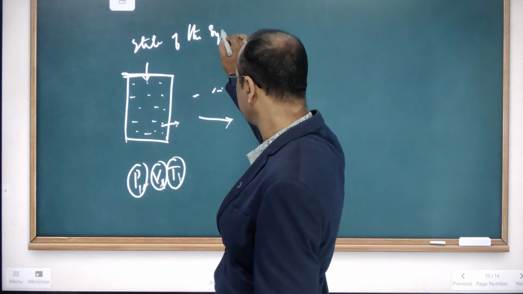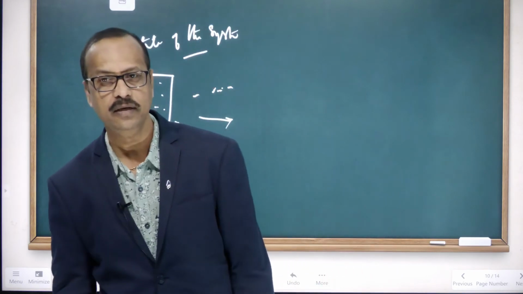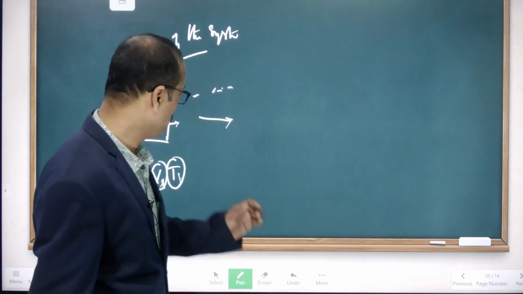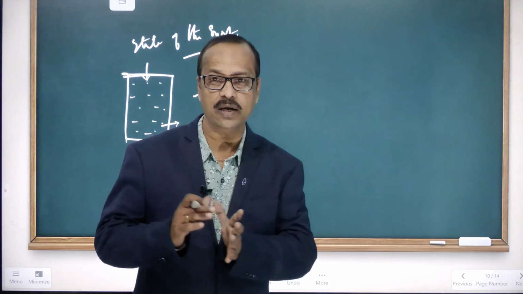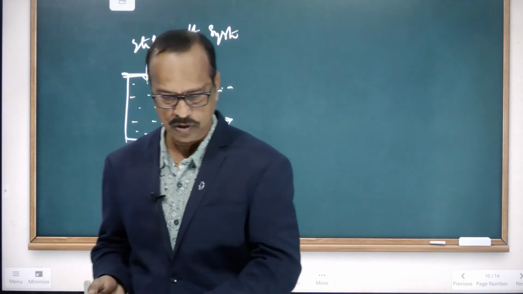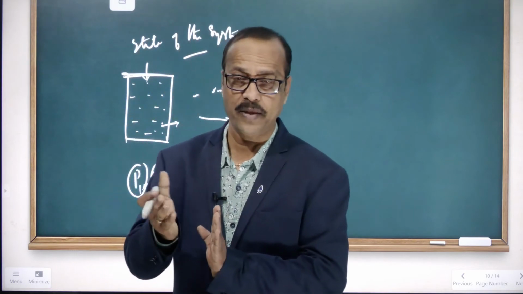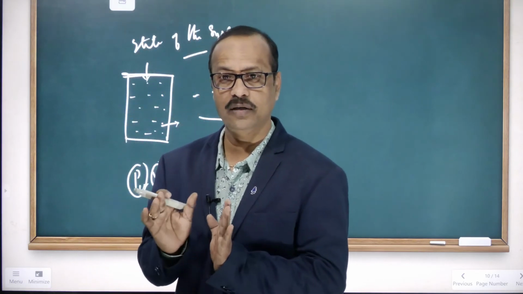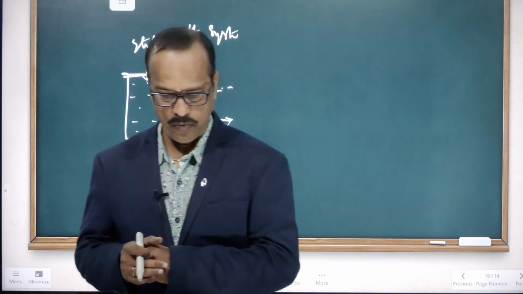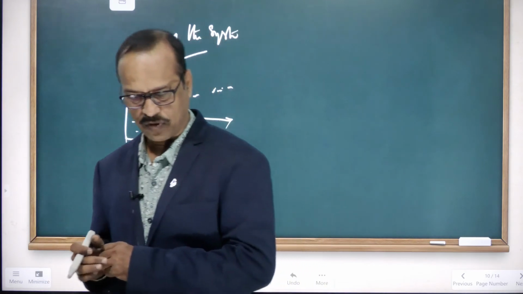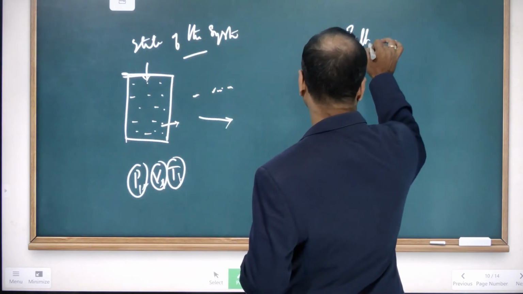Is this clear to you, students? So this is about the state of the system. Here is one more important thing: the state of the system is independent of its path. Independent of its path means the path by which it reached the other state is not important in the state of the system. Now let's come to the next one, the path function.